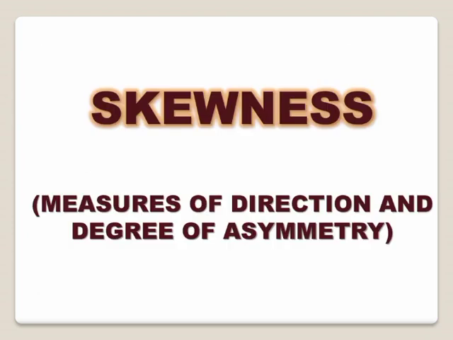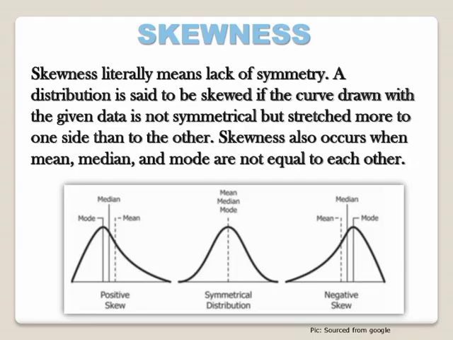Next is skewness, and the meaning of skewness is lack of symmetry. So we say that given data is skewed if it is not symmetrical and it is stretched to one of the sides, and it occurs when mean, median and mode are not equal to each other. In the shown figure, there are 3 graphs. The middle one shows the symmetrical distribution which is not skewed, and here we see that mean, median and mode for the given data are equal to each other.